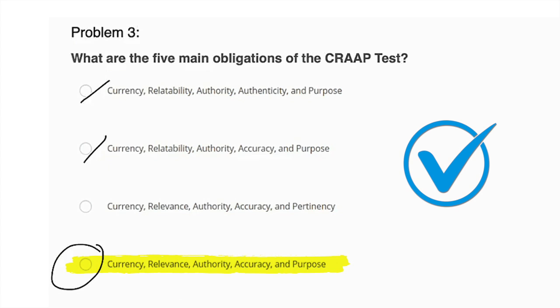And if we think that through a little bit, currency means how timely the information is, how current. Relevance would mean the importance of the information or the source. Authority is the source itself, who it's coming from, where it's coming from. Accuracy would be the reliability, the correctness of the information. And the purpose is the reason it exists. So those are the ways we determine whether a source is credible.